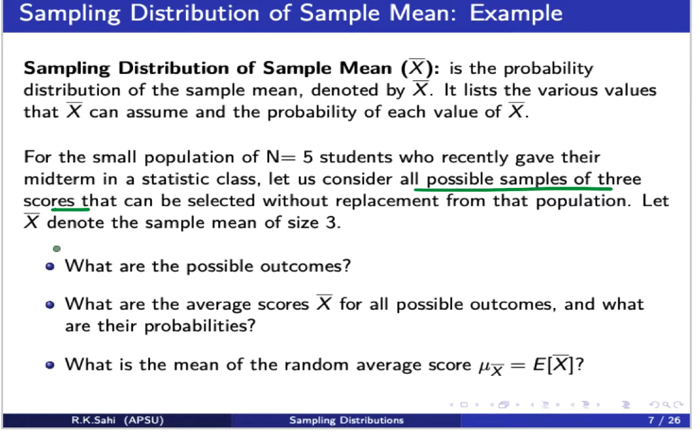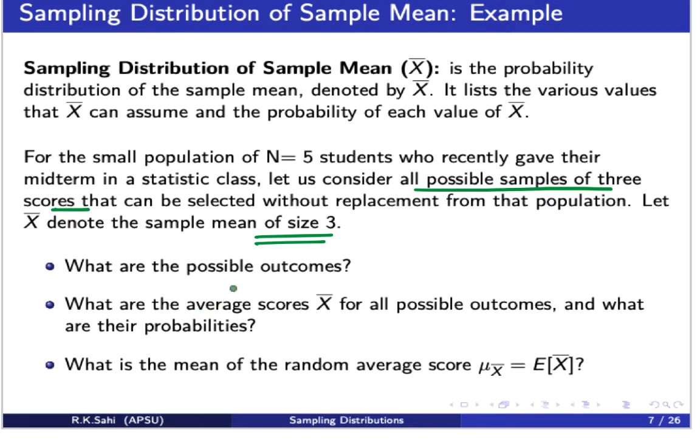Now let X bar, the capital X bar, denote the sample mean of size 3. When we look at samples, it's very important to know the size of the data set we are looking at. So we have a whole population of 5 students, and now we're going to pick a sample of 3 scores of these 5 students. We look at all possible samples, and we look at their sample means.